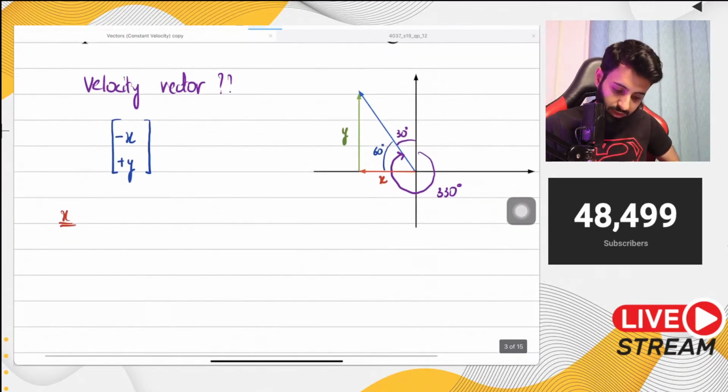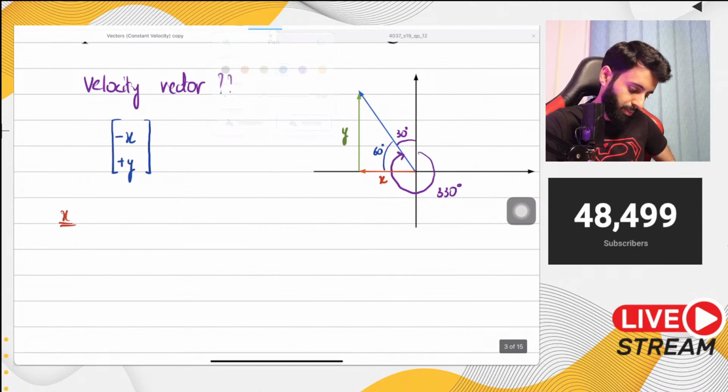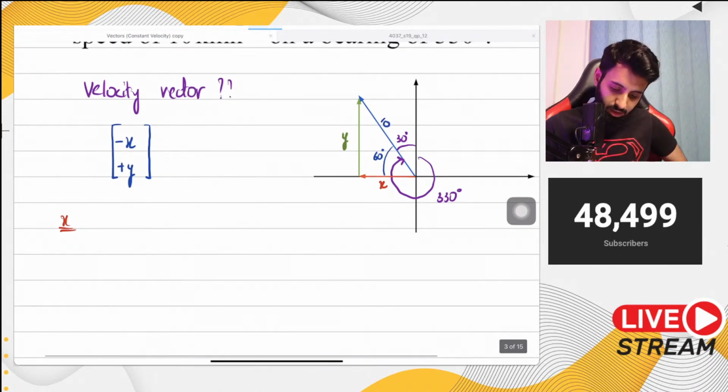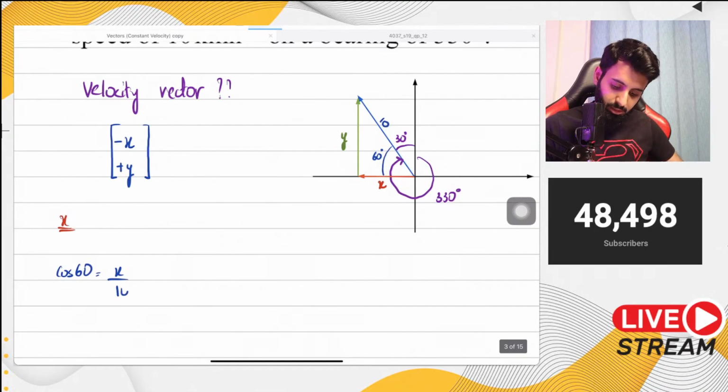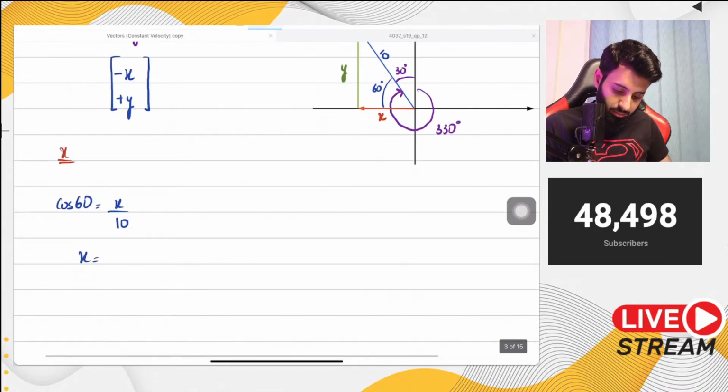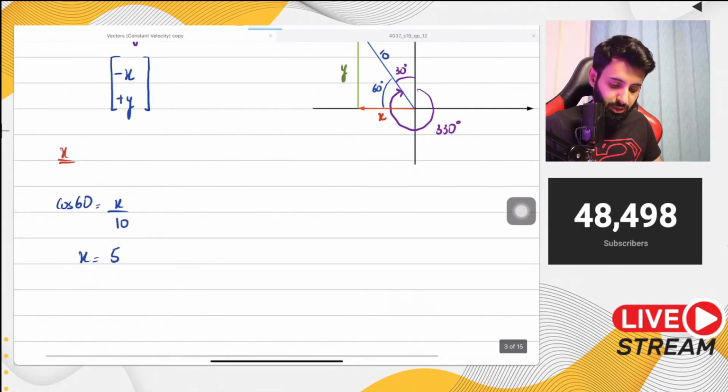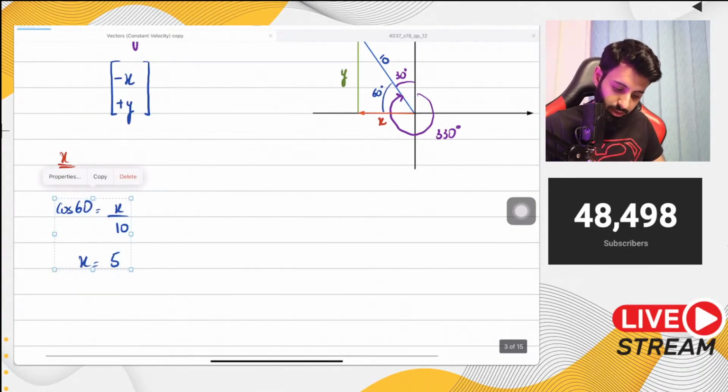So x, as you can see, is the adjacent side, and we have the hypotenuse as 10. So what are we going to use? We're going to use cos. So cos 60 equals adjacent, which is x, over hypotenuse, which is 10. So what's x equal to? Cross multiply, so you'll have x equal to 5. Okay, let me change this color to red so that you guys know what I'm doing.